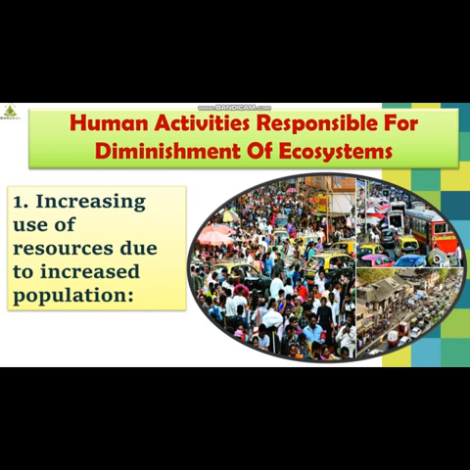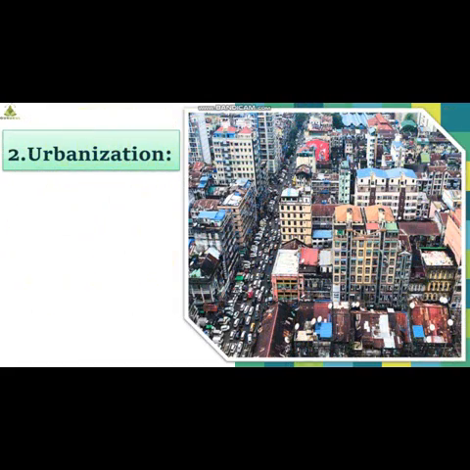In normal conditions they can provide all your basic needs, but due to increased population, man kept on snatching the natural resources on a large scale. Changing lifestyle demands more than necessary. Our lifestyle is also responsible. Now that has increased stress on the ecosystems and has generated vast amount of waste. So that is increasing use of resources due to increased population. Let us see the second factor.